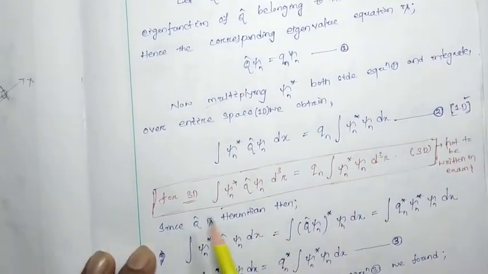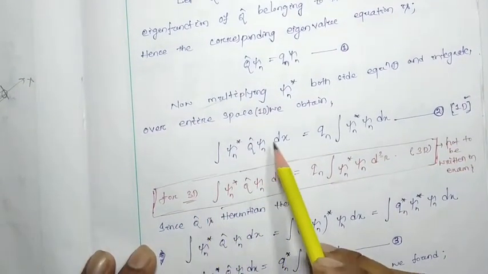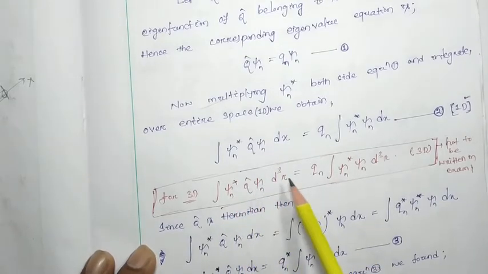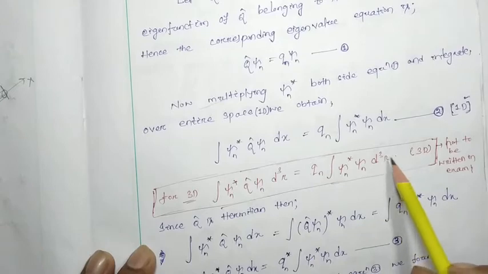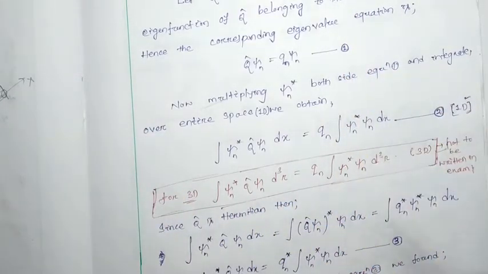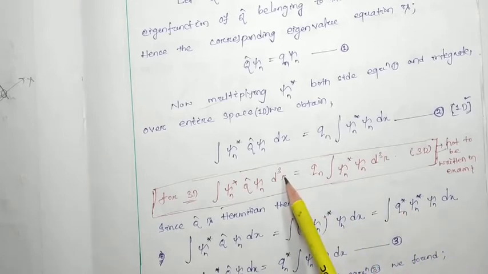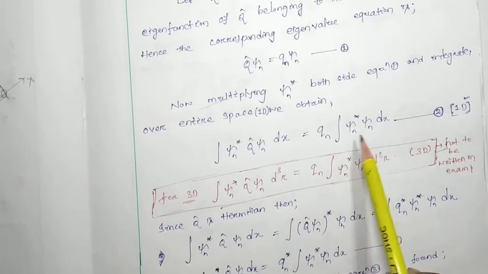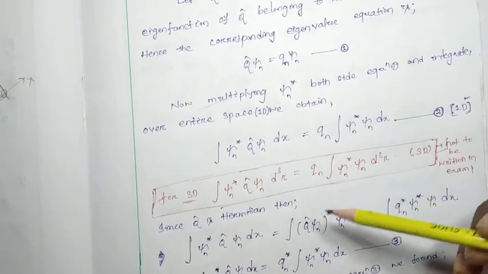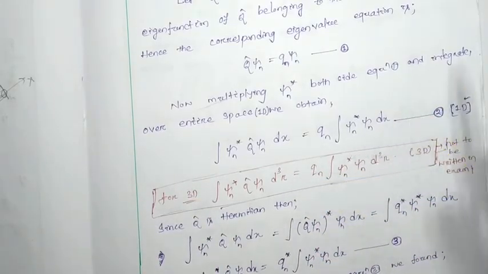But you can also consider the 3D format of this equation: psi n star q cap psi n d tau, with d tau in 3D format. If you are asked this derivation in your exam, you can write it in either way, 3D or 1D. But here in our discussion, I am considering the 1D format.